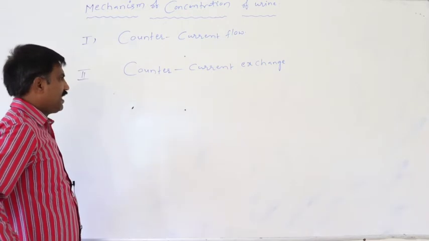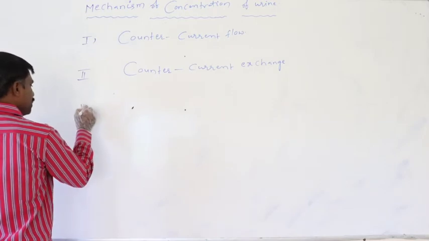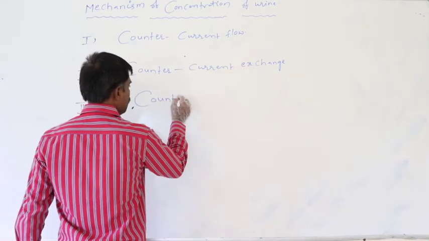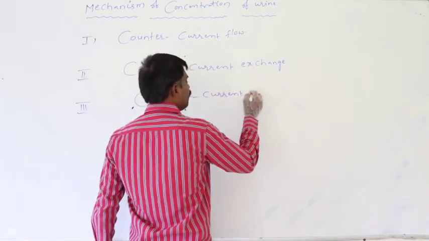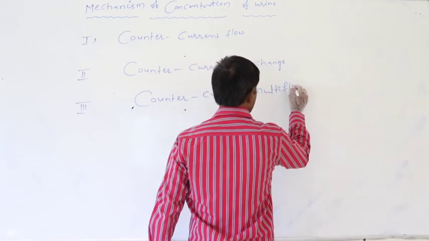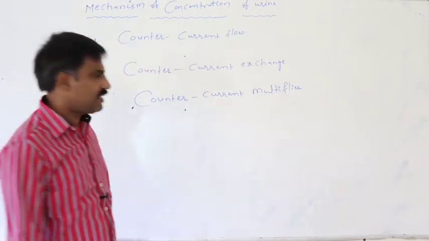Again, third step is counter current multiplier. Counter current multiplier system.